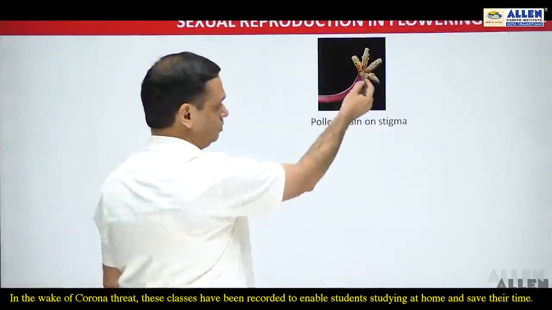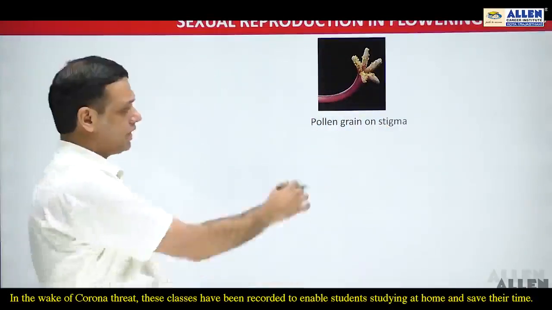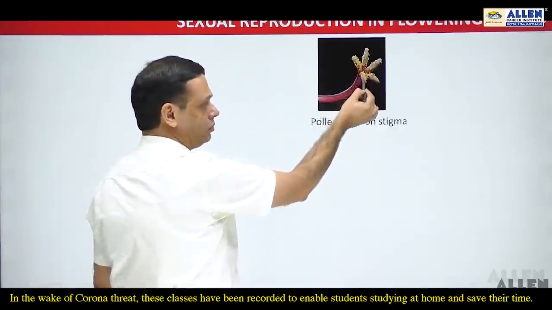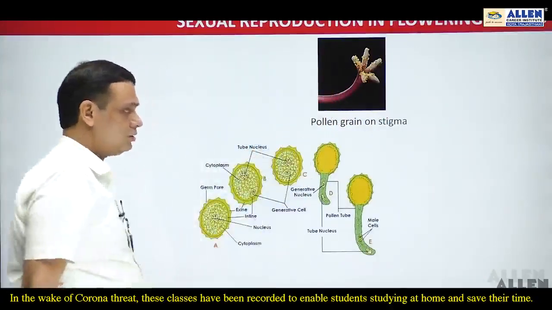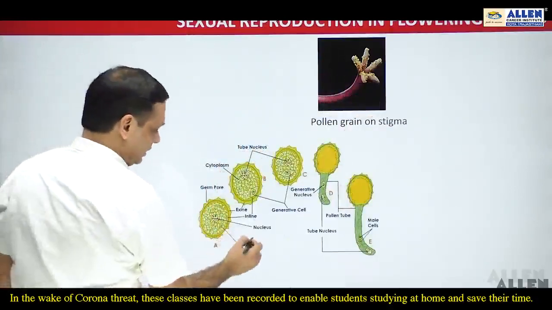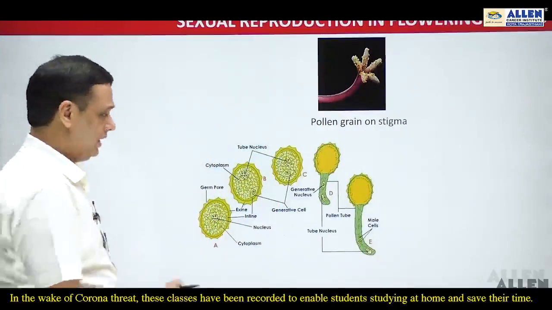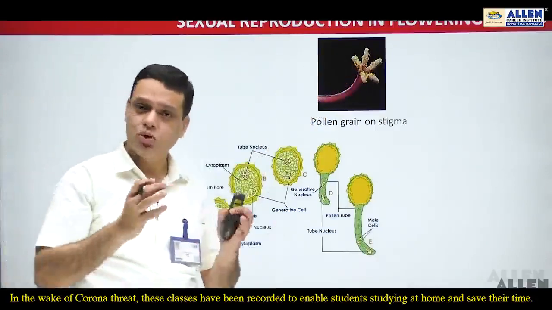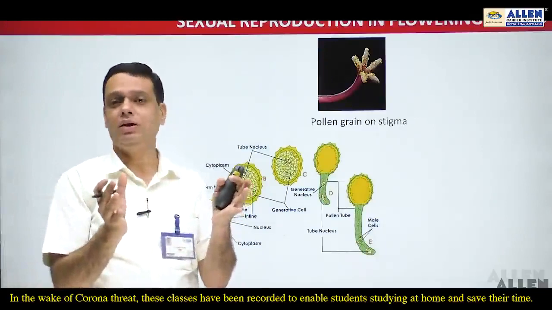These are the pollen grains which are reaching the surface of the stigma. So this diagram shows that after pollination, the pollen grains have reached the surface of the stigma in a two-celled stage. Two-celled stage means the vegetative cell and the generative cell are formed. Once these pollen grains reach the surface of the stigma, they absorb moisture and sugary content, and due to this, the volume increases.